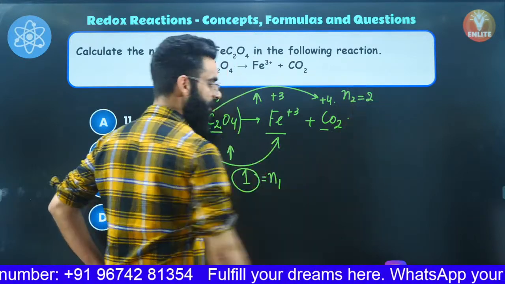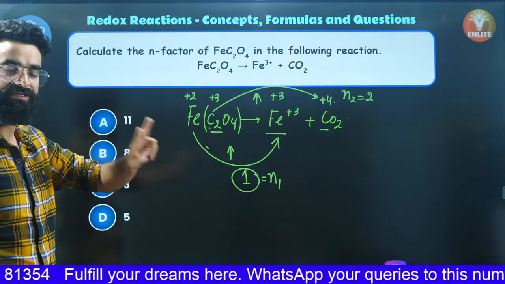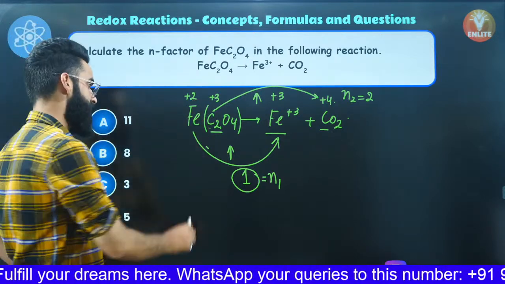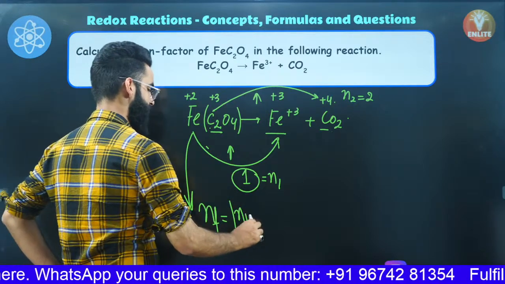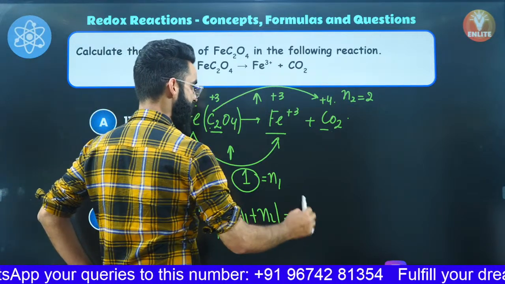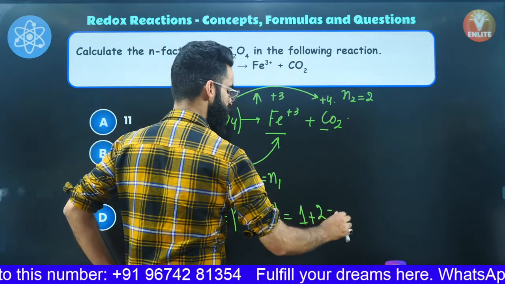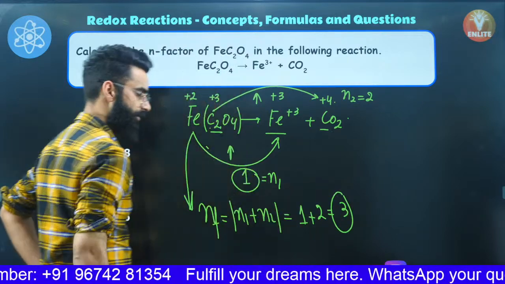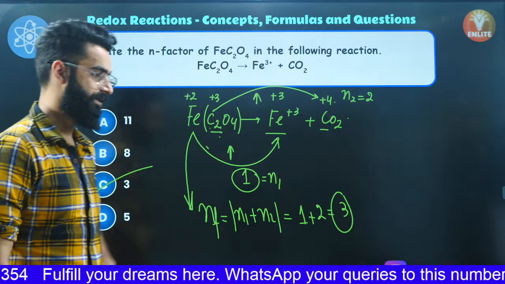So I got N1, I got N2, and already I told you, this is basically the compound in which oxidation state of two elements simultaneously increases. And how do we calculate its N factor? It's going to be mod of N1 plus N2, right? N1 value comes out to be 1, N2 comes out to be 2, so 1 plus 2 comes out to be 3. So you got to know exactly the N factor of this particular compound is 3, so it's option C, which is the correct answer of this particular question.